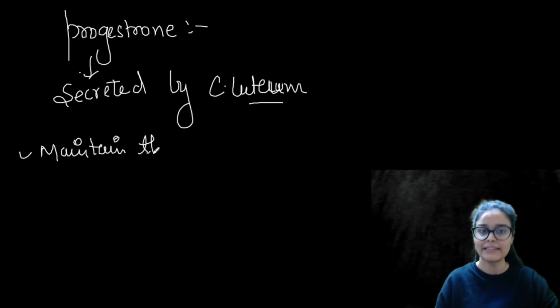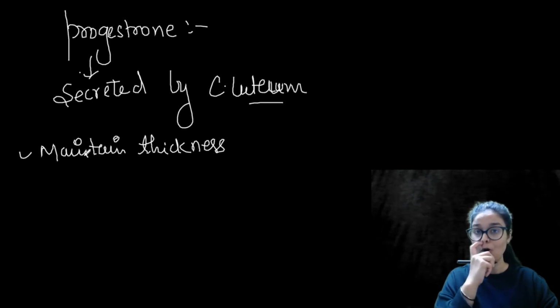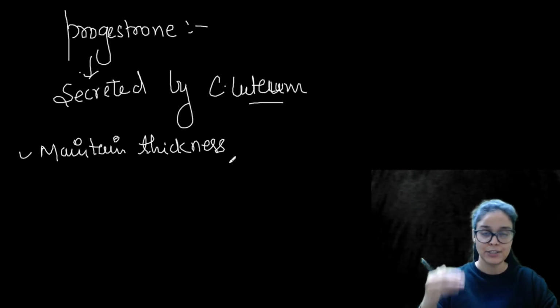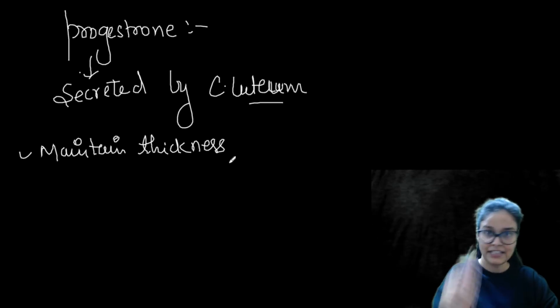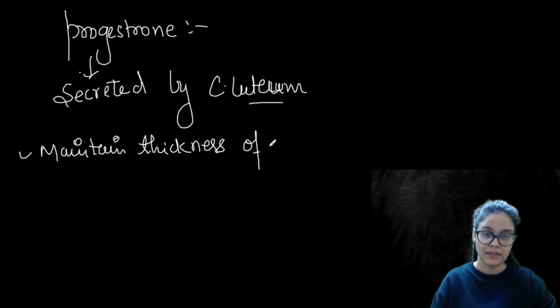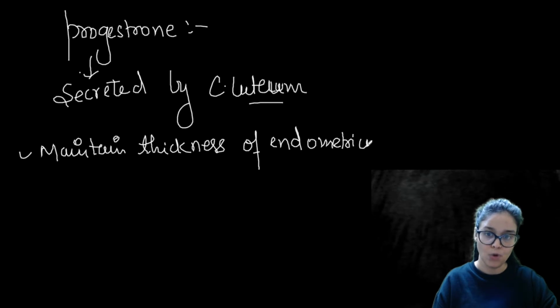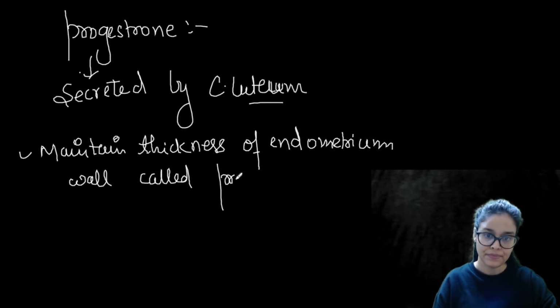That's why it is also known as the pregnancy hormone, because it is high during pregnancy to maintain the thickness of the uterus wall.